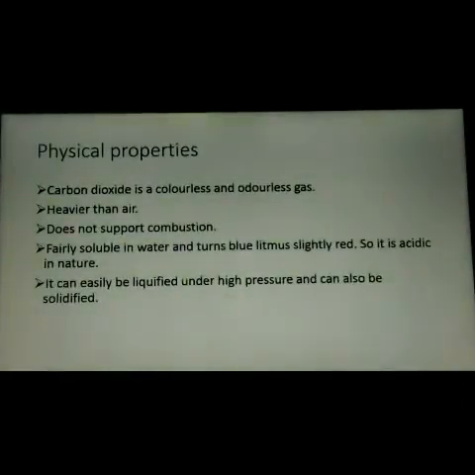Carbon dioxide is a chemical compound in which one carbon and two oxygen atoms are bonded together. It's a gas at room temperature and it is represented by the formula CO2. Occurrence of carbon dioxide: it is present in the air to the extent of about 0.03% in volume. It is evolved by plants and animals during respiration and it is produced during fermentation reactions also.